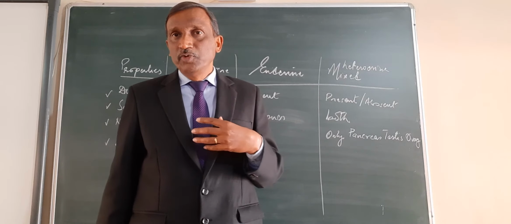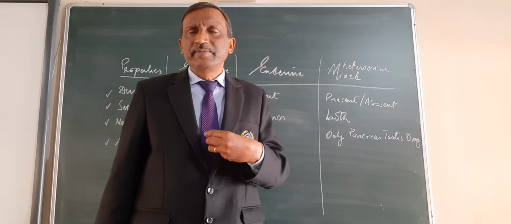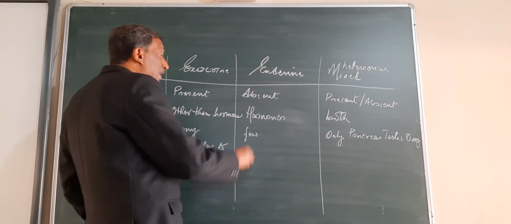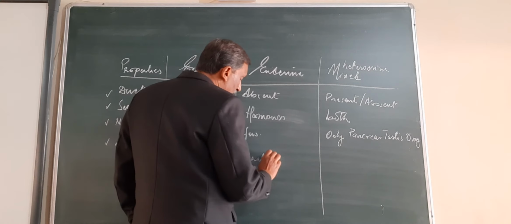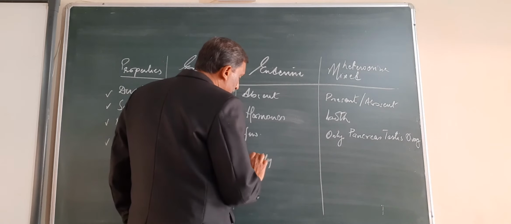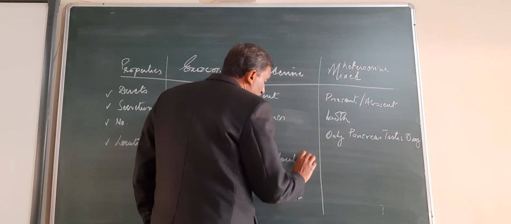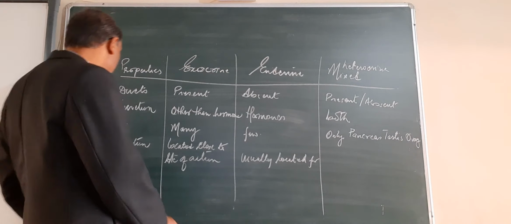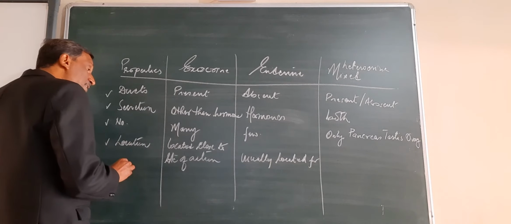All the mucous glands and enzyme glands secrete only there. Endocrine glands are usually located far. And mixed glands are both.